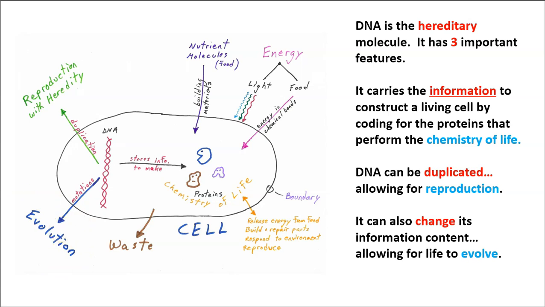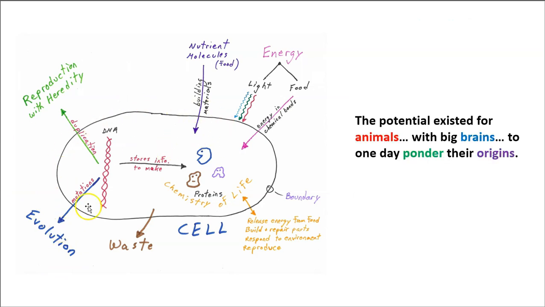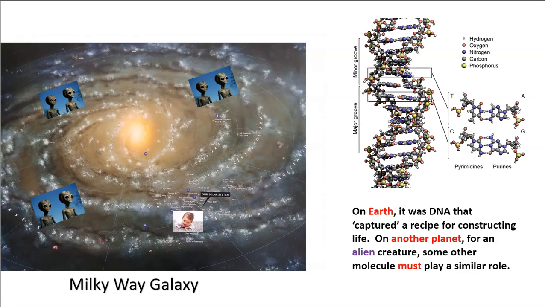Now, what this means then is that already with the emergence of these simple cellular creatures some 4 billion years ago, the potential existed for animals with big brains to one day ponder their origins. So this simple little life form, if you give it 4 billion years, evidently it can become really complicated animals with really complicated brains capable of inquiring into the deepest nature of our universe.